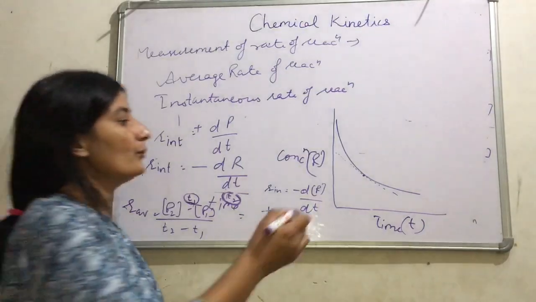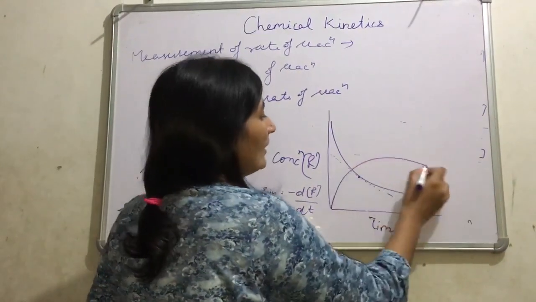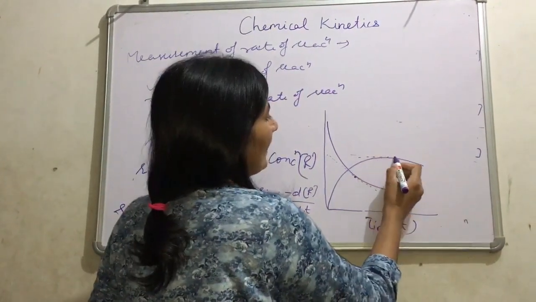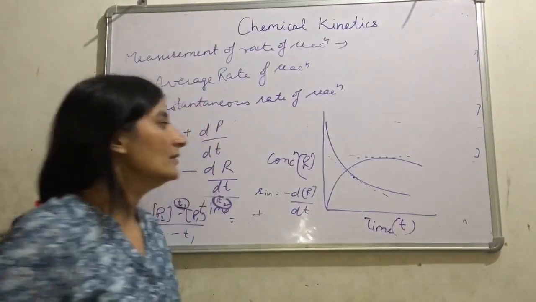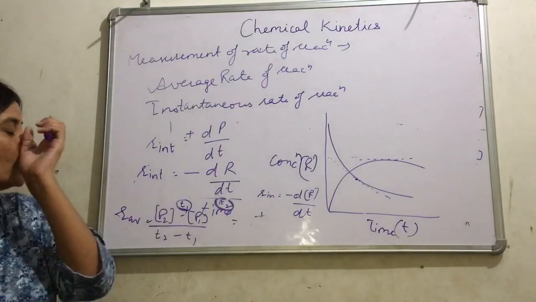In the same way, for the product curve, again we have to draw the tangent. At any given instant of time, we have to draw the tangent. Then we can find the instantaneous rate of reaction.